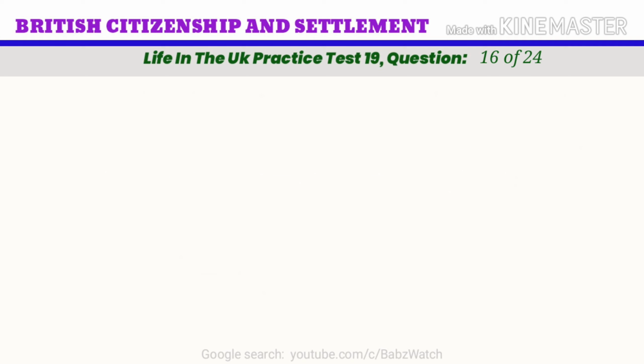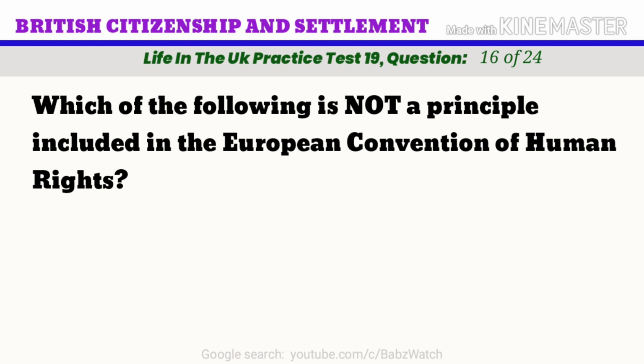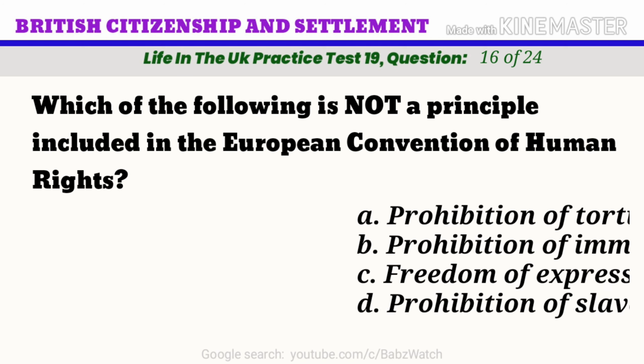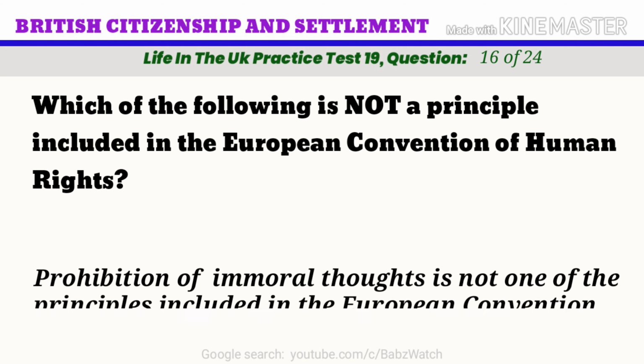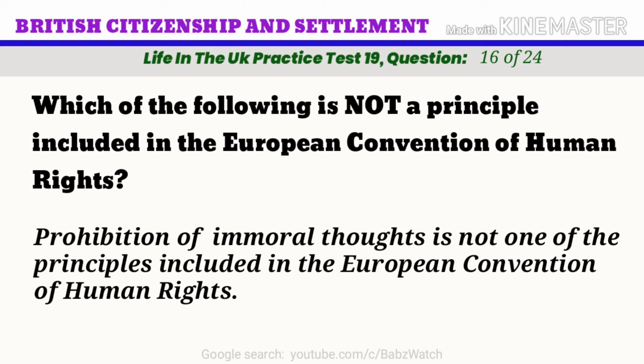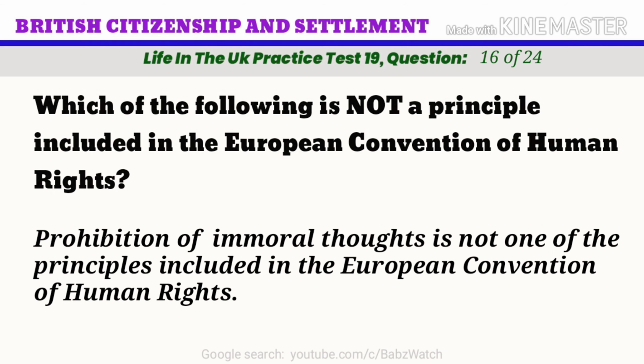Life in the UK practice test. Question 16 of 24. Which of the following is not a principle included in the European Convention of Human Rights? A. Prohibition of torture. B. Prohibition of immoral thoughts. C. Freedom of expression, speech. D. Prohibition of slavery and forced labor. The correct answer is B. Prohibition of immoral thoughts is not one of the principles included in the European Convention of Human Rights.